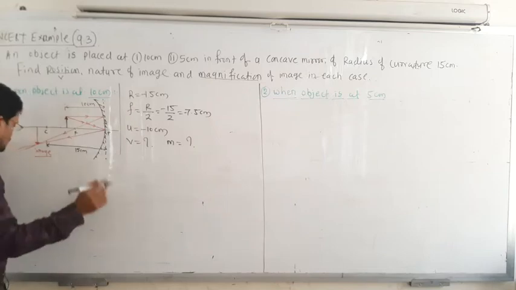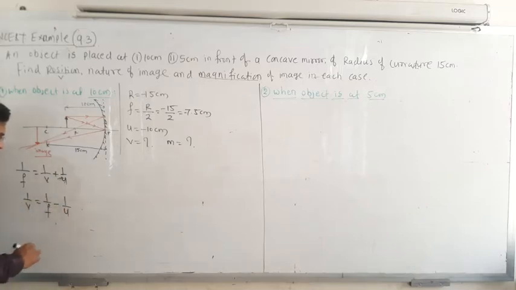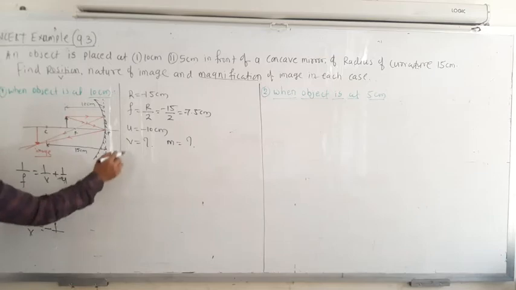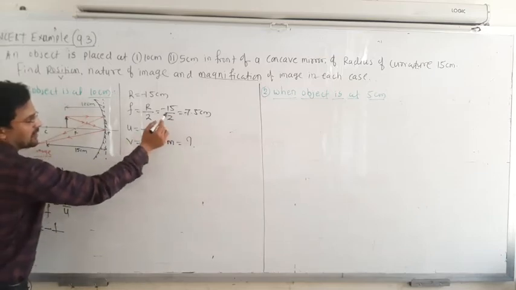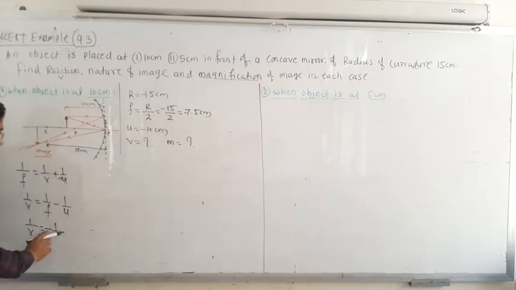So I will start with that equation. 1 upon F is equal to 1 upon V plus 1 upon U. You need to find 1 upon V, or simply V. So 1 upon V is equal to 1 upon F minus 1 upon U. Instead of F I will just put minus 1 upon 15 by 2, because the calculation becomes easy.